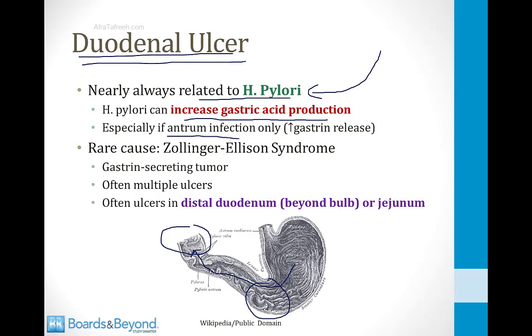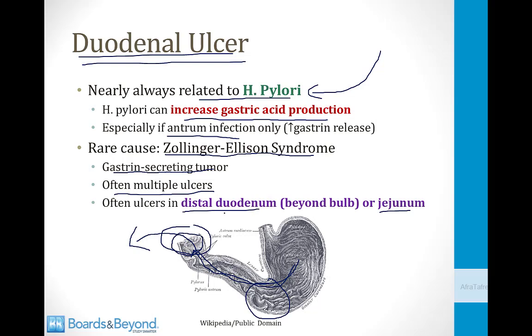A rare cause of duodenal ulcers is something called the Zollinger-Ellison syndrome. This occurs when there is a gastrin-secreting tumor. These tumors create significant acid production from the stomach and often lead to multiple ulcers in the duodenum. In addition, because there is so much acid production in Zollinger-Ellison syndrome, the acid rolls down past the proximal duodenum into the distal duodenum or even the jejunum. So a classic finding in a patient with Zollinger-Ellison syndrome is to have multiple ulcers present in the distal duodenum or the jejunum. The bulb of the duodenum is the initial portion right here beyond the pylorus.